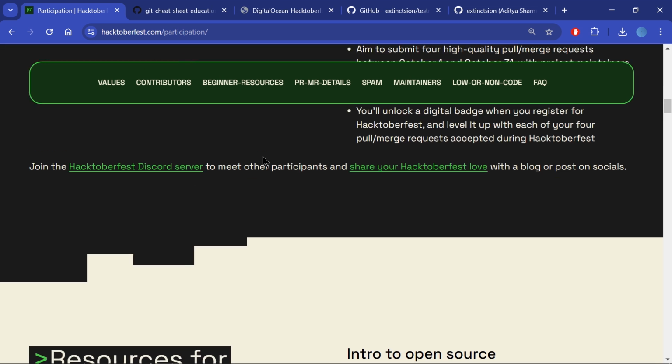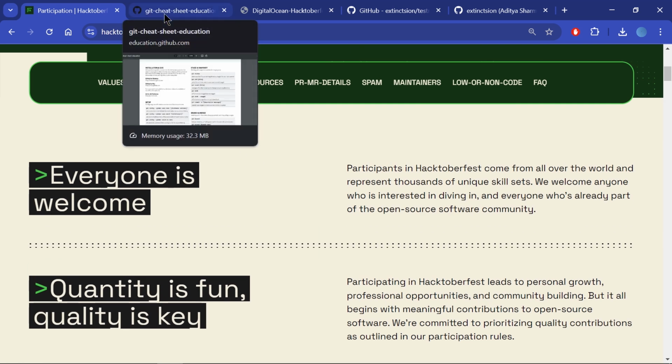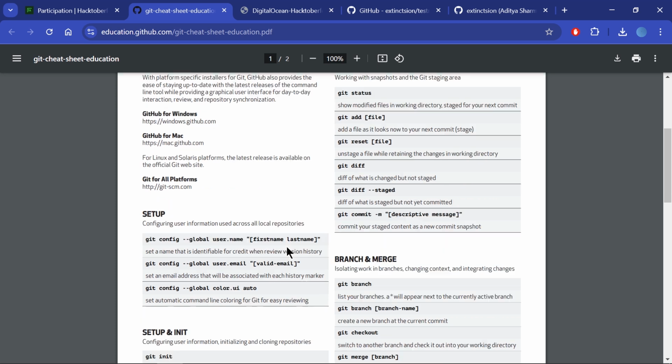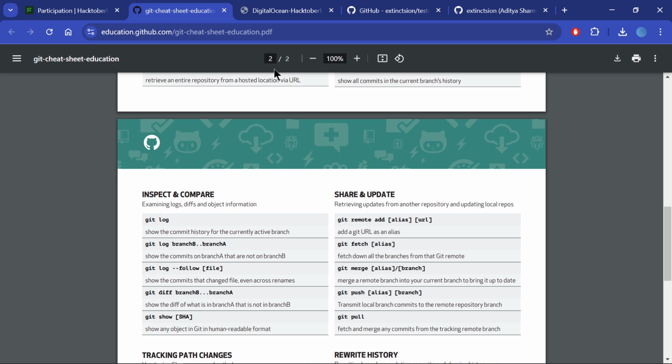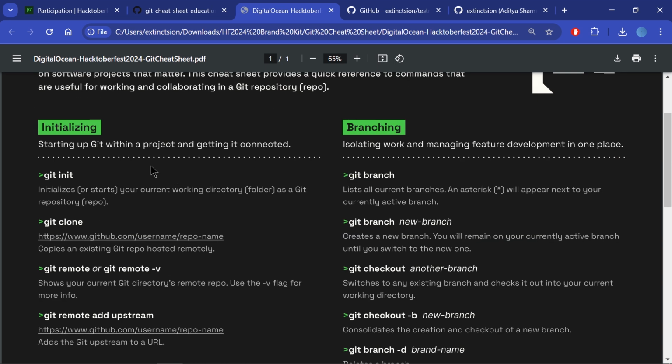Apart from that, if you are new to Git, you should consider seeing their Git cheat sheet, where you can just directly go to education.github.com/git-cheat-sheet-education.pdf. You will be able to see a wide range of commands and how they are used. These are the commands in more detail, but a shorter version you can view from the Git cheat sheet.